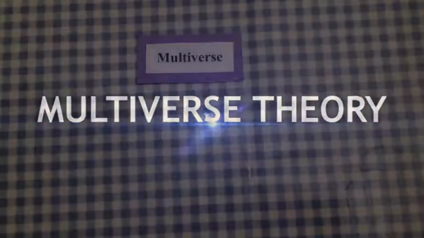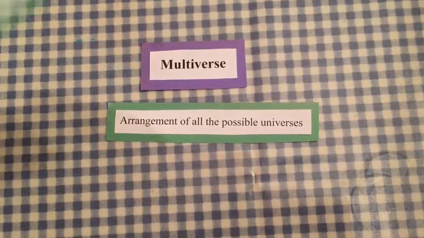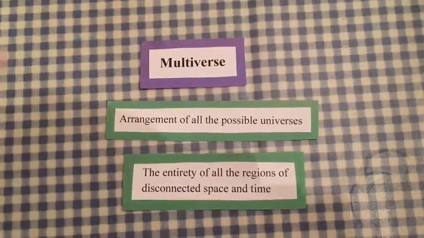If we define a universe as regions of space and time that expand together, then, logically, a multiverse, or multiple universes, would be multiple regions of space and time that expand together. But how is that even possible? A multiverse is the arrangement of all the possible universes, or the entirety of all the regions of disconnected space and time.